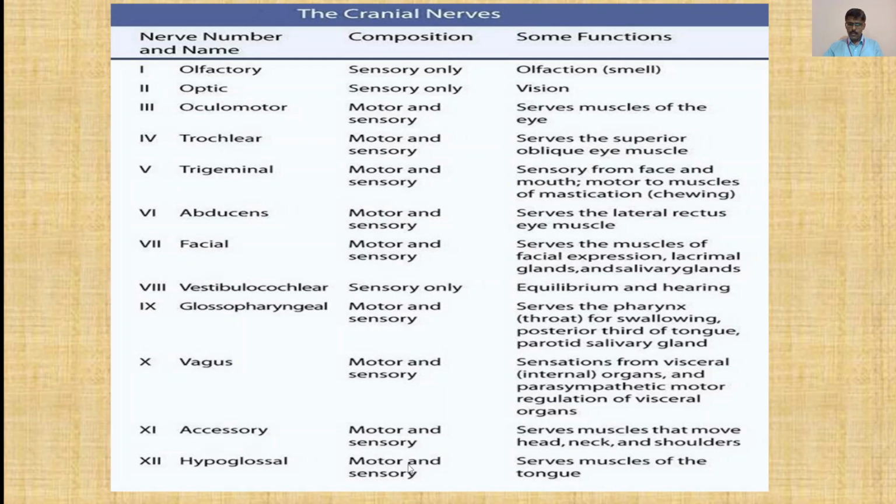It has the composition of motor and sensory and serves the muscles of the tongue. Now this was about the cranial nerves. I have shown you the nerve number and name, then composition and functions of the nerve. From the point of view of your theory exam and NEET and CET papers, you have to study and remember all these cranial nerves, their numbers, names, composition and functions.